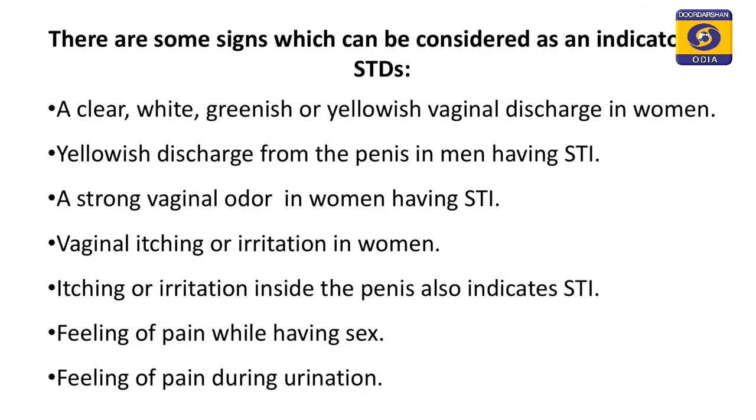Now, coming to what are the signs which can be considered as an indication of sexually transmitted diseases, or what are the symptoms that we can look for in a patient of sexually transmitted disease. We can look for clear white, greenish or yellowish vaginal discharge in women suffering from sexually transmitted disease. We can look for yellowish discharge from the penis in men having sexually transmitted infections, and there might be a strong vaginal odor in women having sexually transmitted infections.